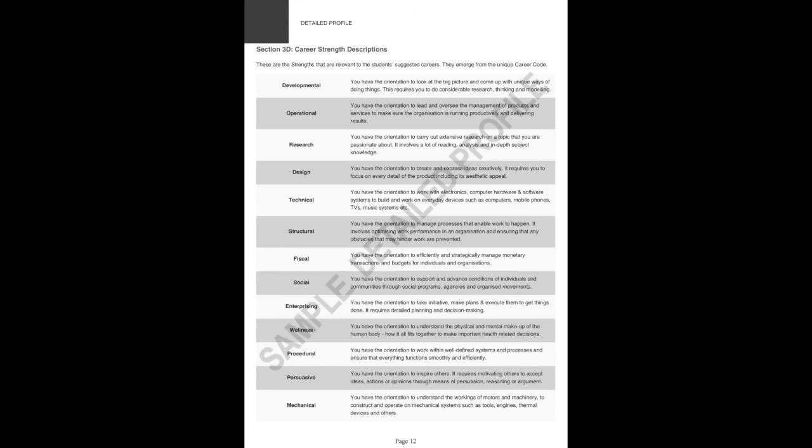The last part of the detailed profile is section 3D on page 12. It is an appendix with definitions of the career strengths that were mentioned in the beginning.